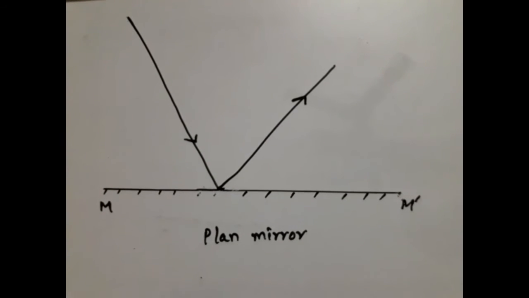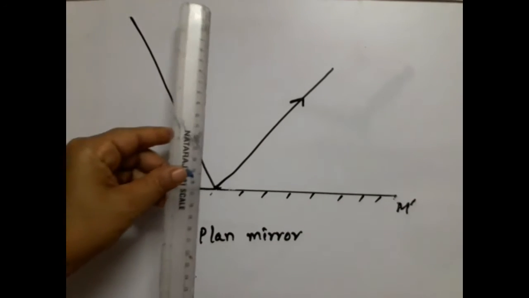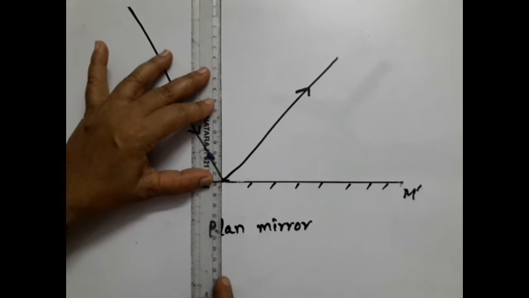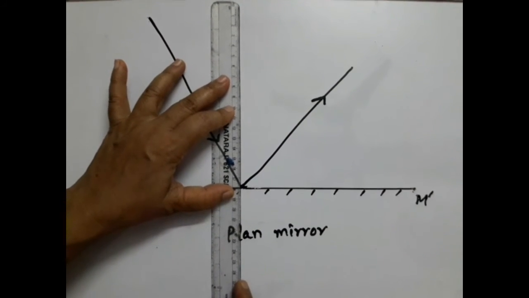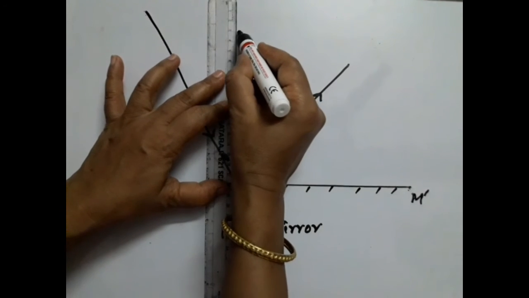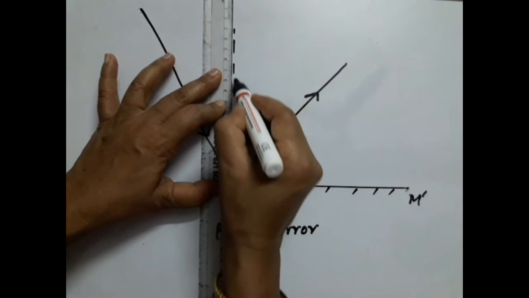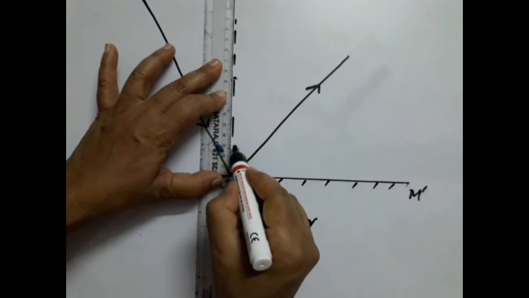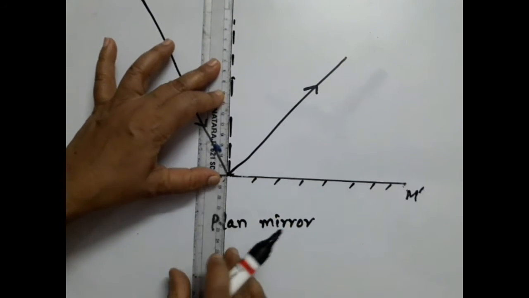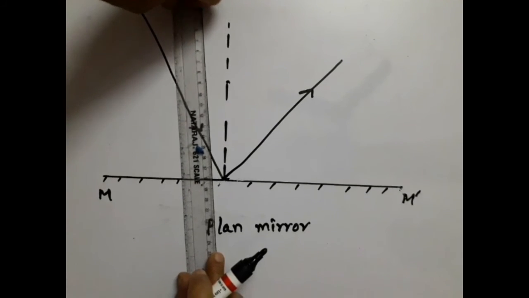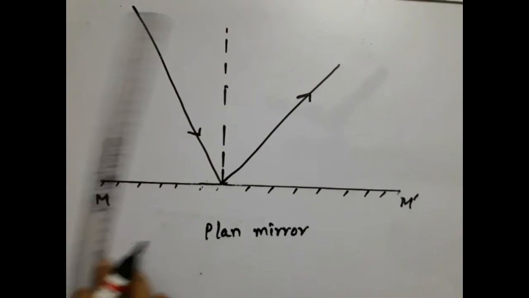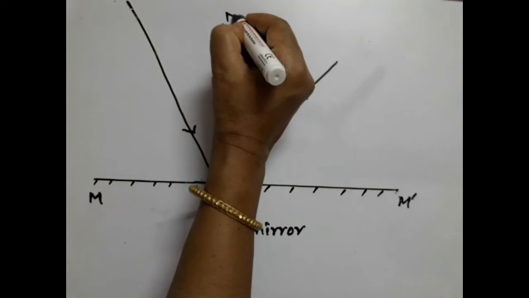If we draw a perpendicular line on the point of incidence to the surface of the mirror, this perpendicular line is called the normal.